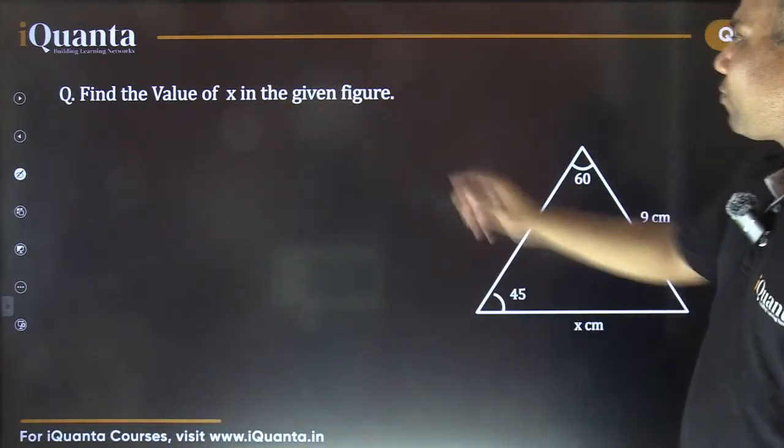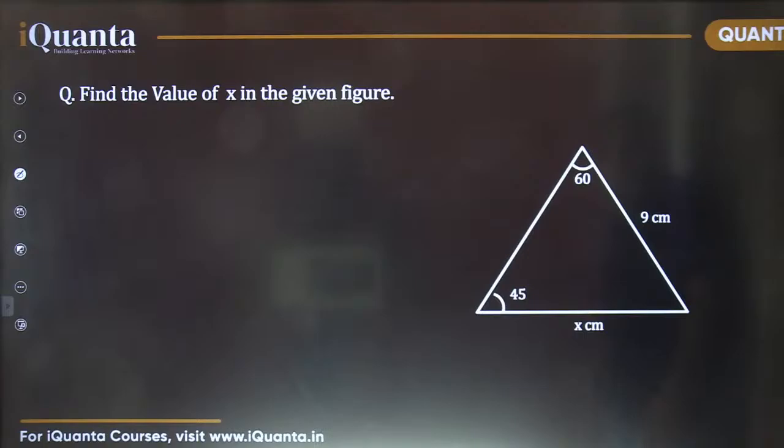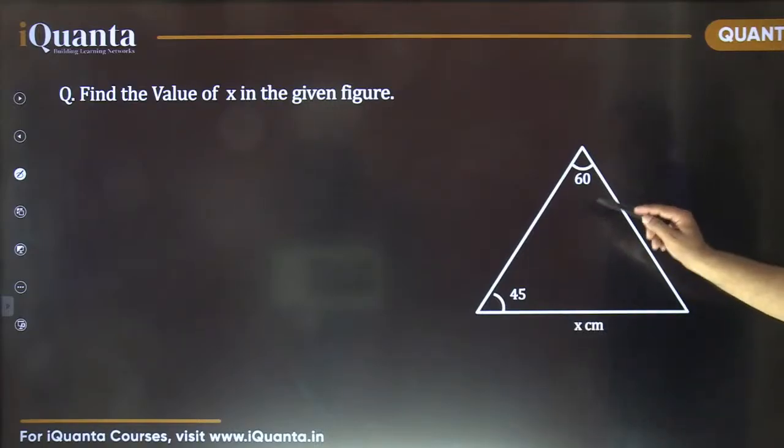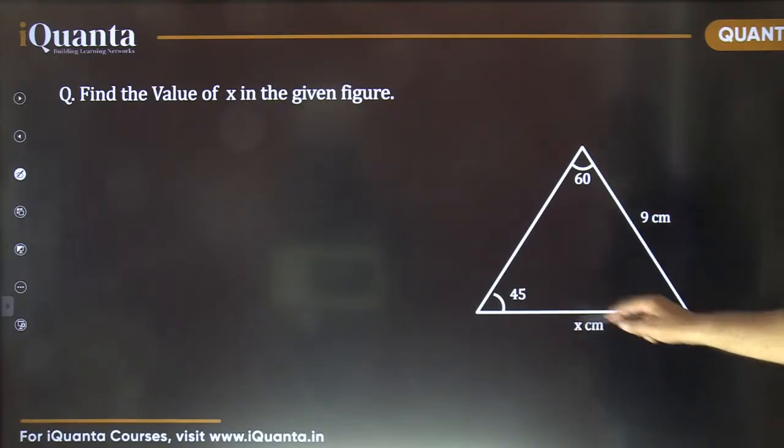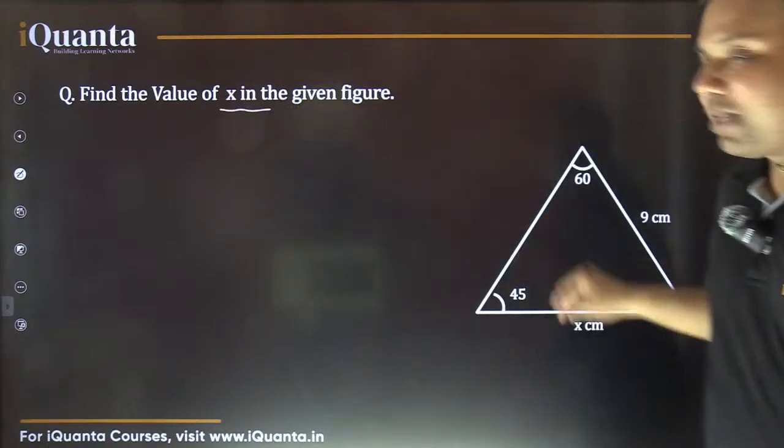The question is, find the value of x in this given figure. This is a triangle, and you can see that two angles are given, 60 degrees and 45 degrees, and one side length is given, 9 centimeters. You have to find the value of x in this figure. Please answer this question.